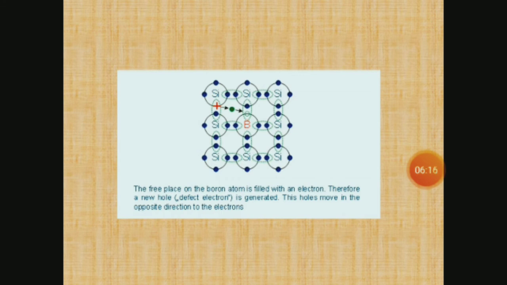One of the best examples of a p-type semiconductor is a pure form of silicon added with boron impurity. In this case, the free place on the boron atom is filled with an electron. Therefore, a new hole is generated. This hole moves in the opposite direction to the electron. So in a p-type semiconductor, the holes are the majority charge carriers, and the holes show the conducting property.